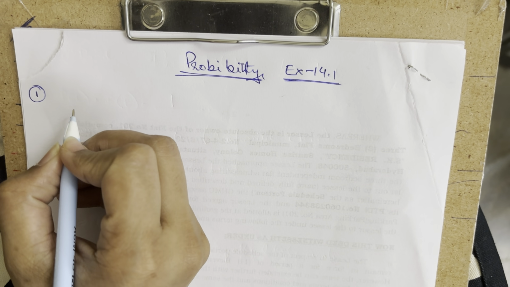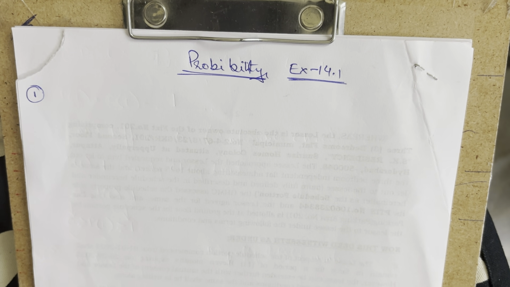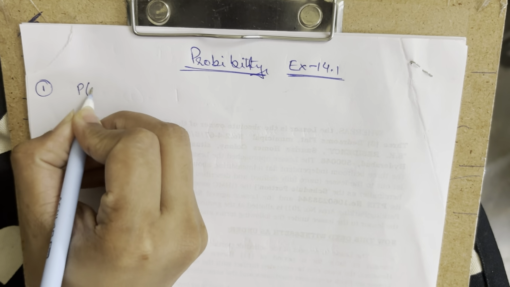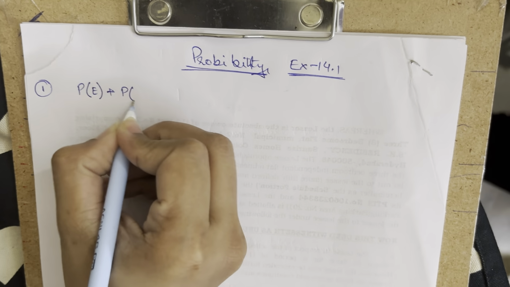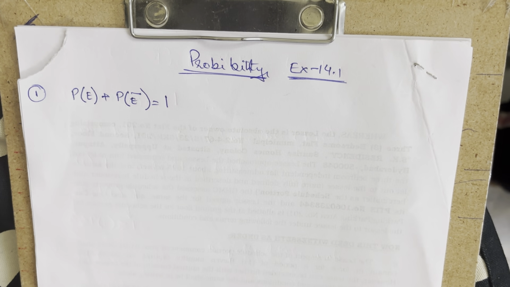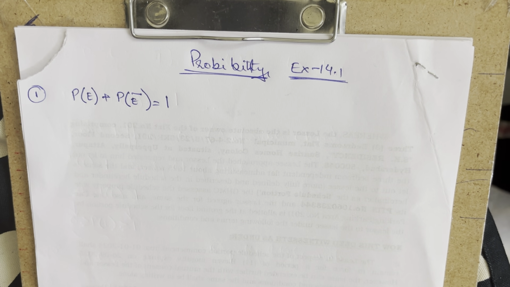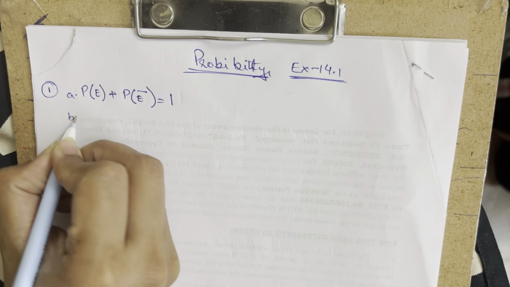The first one states: what is the probability of an event occurring plus the event not occurring? That means we have done this particular formula. The probability of the event occurring plus the probability of the event not occurring is always 1, which we already know.